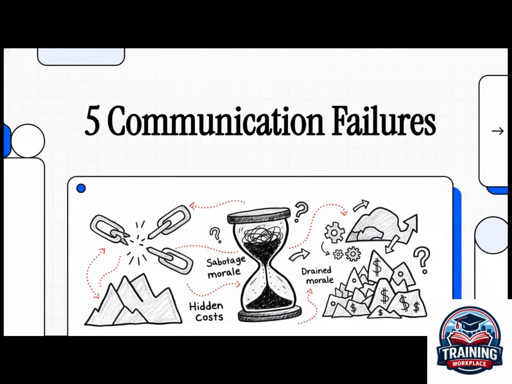We all know that communication is the backbone of any successful team, right? But what we often miss are the small, everyday failures, the little missteps that silently sabotage projects, drain morale, and, believe it or not, create massive hidden costs. So today, we're going to uncover some of the most common breakdowns and, most importantly, how to fix them. All right, let's dive in.